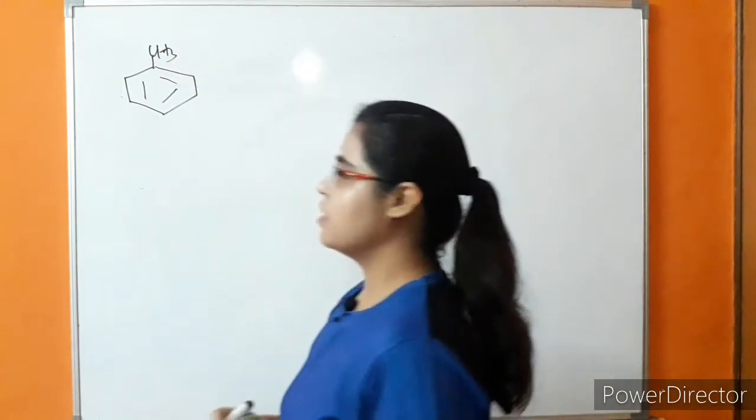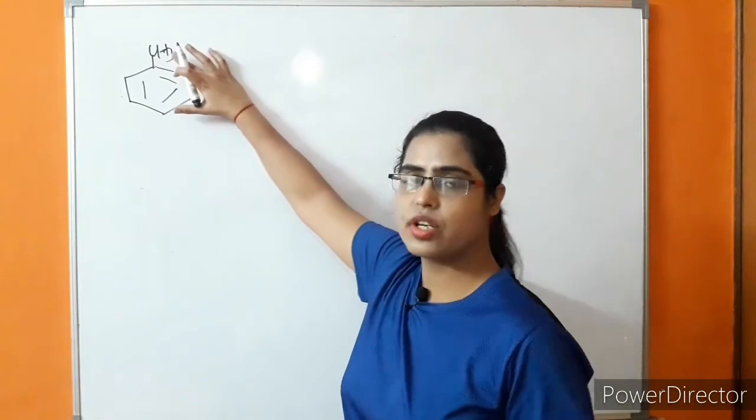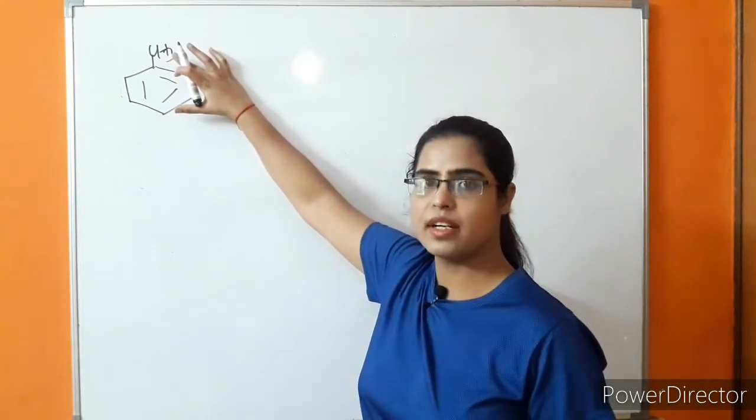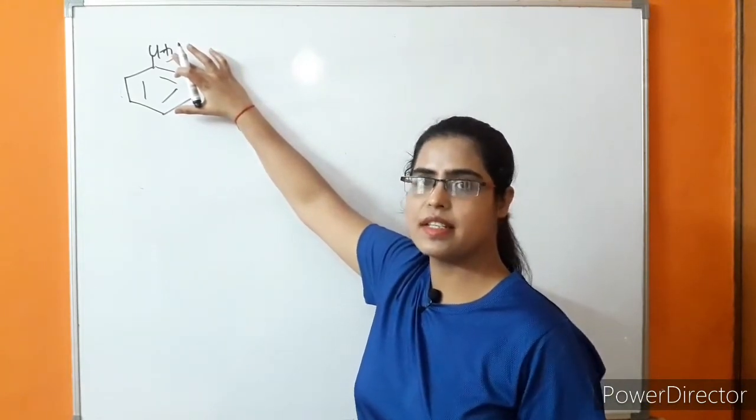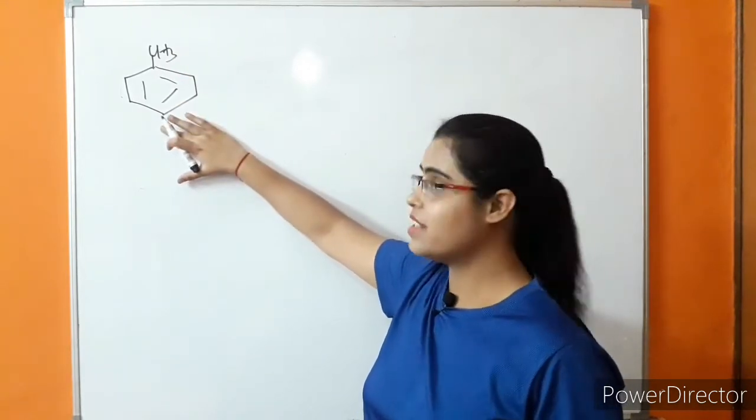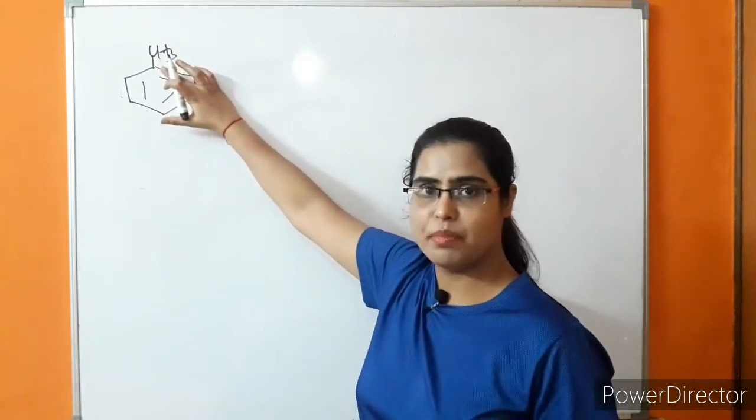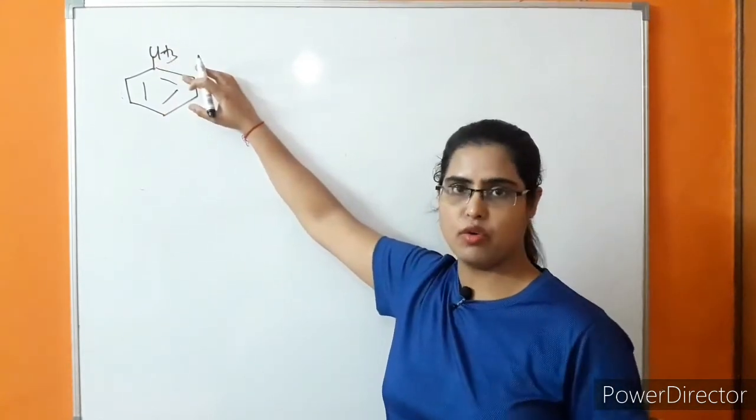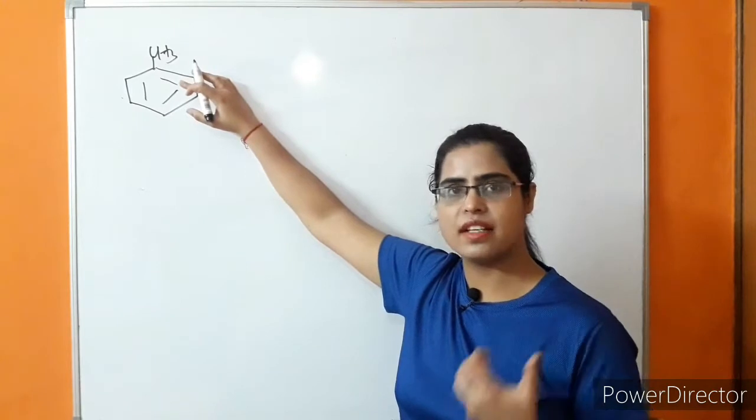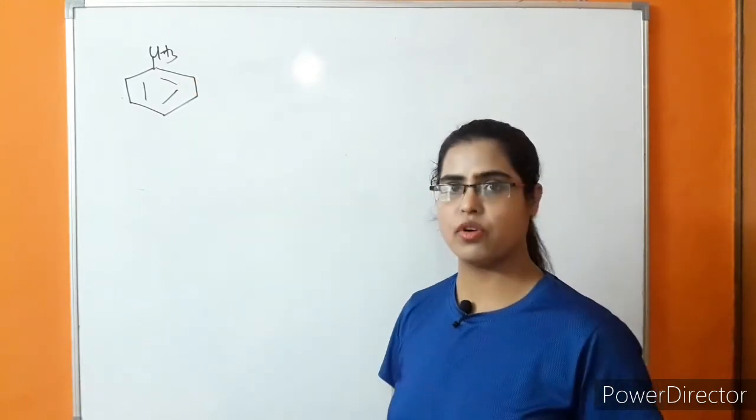So what is happening in this case? In the case of toluene, that is CH3, when the CH3 group is attached, it is an ortho-para directing group. It means it is increasing electron density at ortho and para position. But in this case, the carbon which is directly attached to the benzene ring does not have a lone pair. Still it is behaving as an ortho-para directing group. It is because of the hyperconjugation.